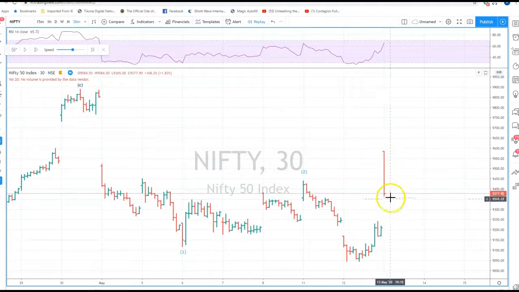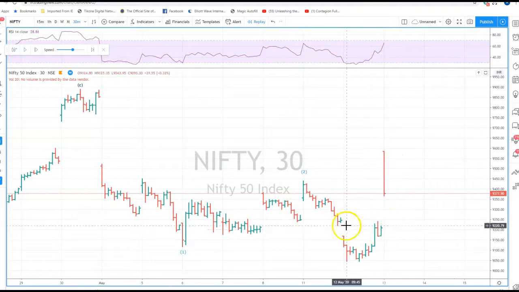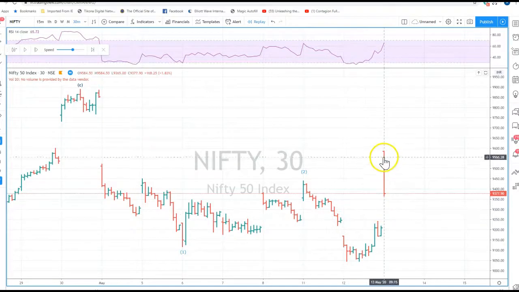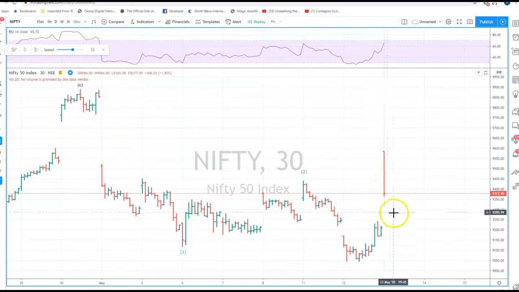So once it started to do that, of course, all our stop losses were hit once we had this level of a closing beyond this. So as soon as it started to open, actually it started the next day opening much above this level. We had to close all our short positions at a loss. But after watching it for some time, we found that the Nifty came down the same day and then started to go down again.